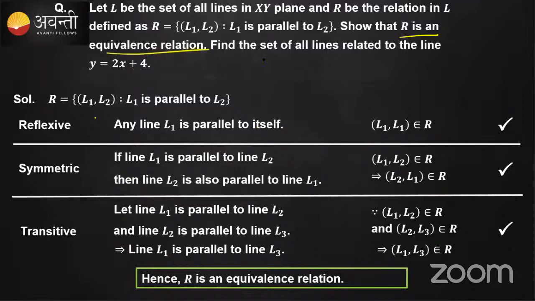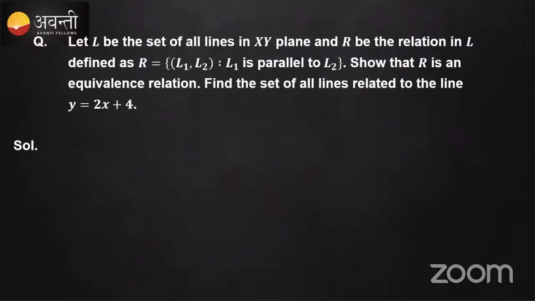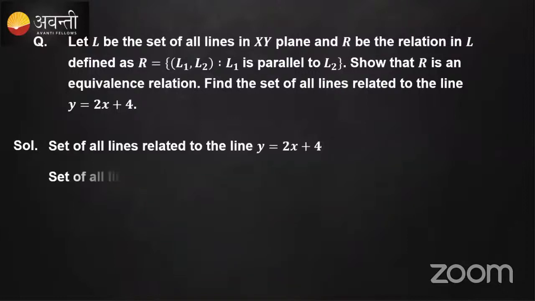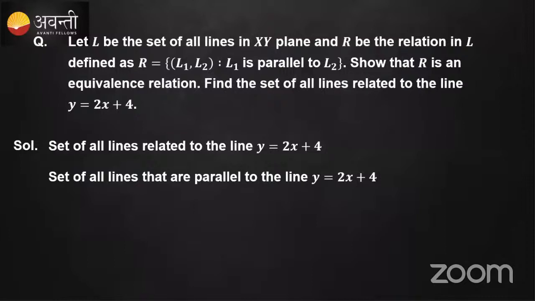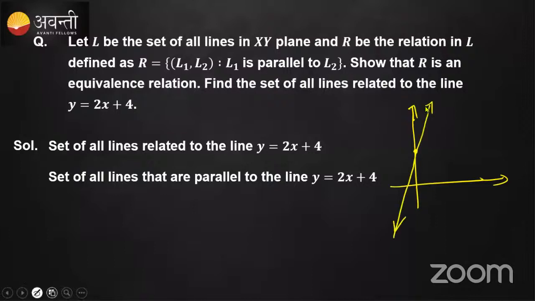Now the next thing is, you need to find the set of all the lines related to the line y is equal to 2x plus 4. Okay, already given answers are. So what is the slope of this line? Exactly, right? So if we could draw the graph, let's say this is the point 4, and so we're getting a line here. So this is the line y is equal to 2x plus 4.